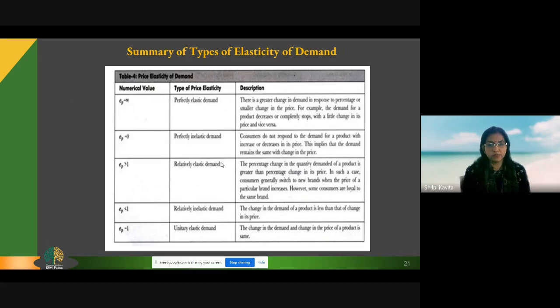Relatively inelastic demand, even a big change in price, the demand does not change that much. Generally, essential goods come under this category. And unitary elastic demand, the percentage change in demand and percentage change in price are in the same percentage. That means equal change in price, equal change in demand. So these are the 5 types of elasticity of demand.